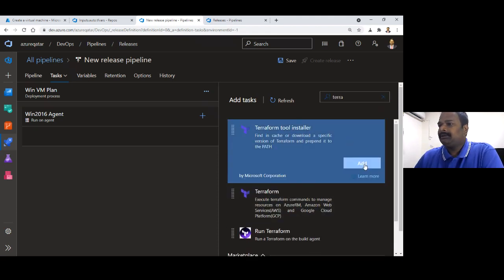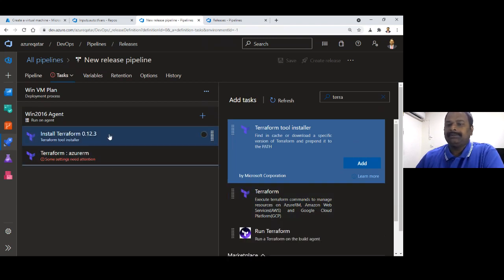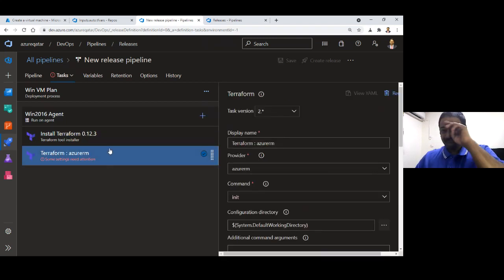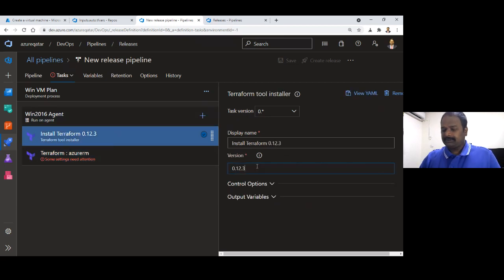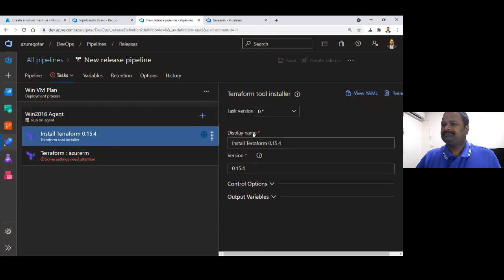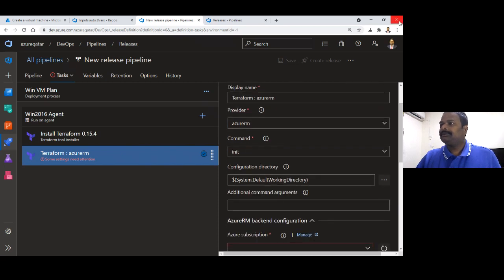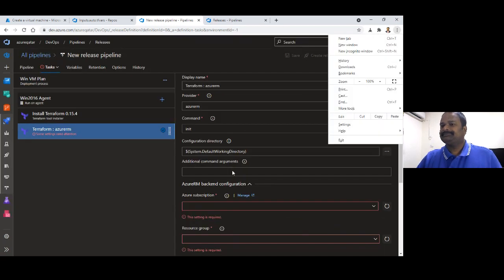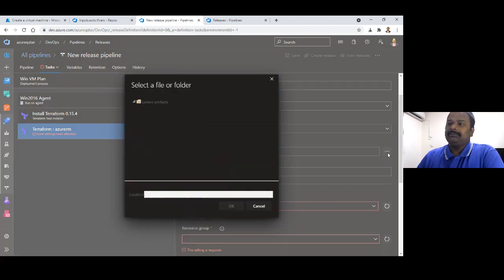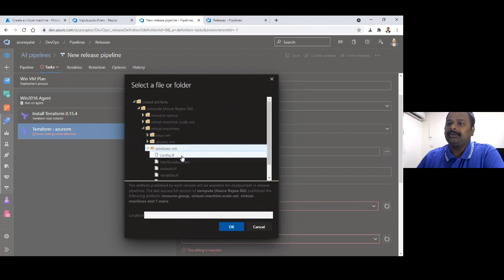So I'm taking the Terraform tool, installing it and using it. For version, I'm going to take 0.15.4. Here I'm going to initialize my code. Let me reduce this. From the repository which we added, you can point to where your code is.